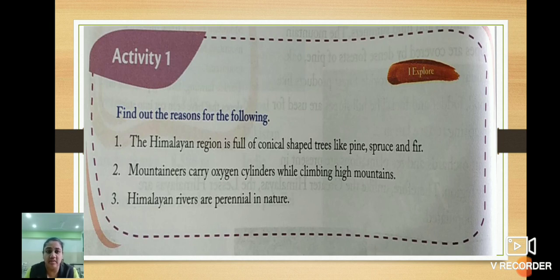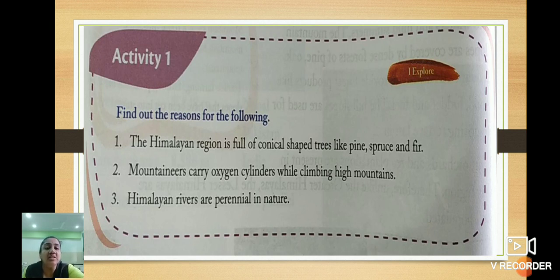After that, I gave you homework. Three questions are given and we have to find out the reasons for the following. First we'll see the reasons and then we will continue with the northern plains, right? So what is the first one, children?